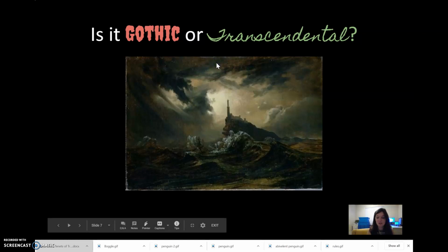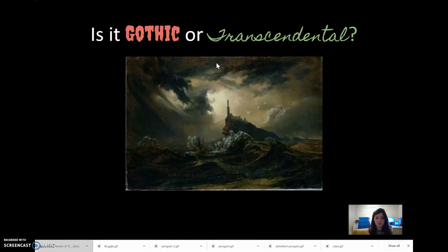How about this image? Is it Gothic or transcendental? Yes, it is Gothic. So its portrayal of nature is very different from the slide we just had. Here, nature seems ominous and dangerous. We have these waves that look like they want to swallow this power thingy. We have these dark clouds, and that could be a tornado right there. So it instead portrays nature as a threat as opposed to a source of knowledge. So Gothic. Very different perceptions of nature between the two.